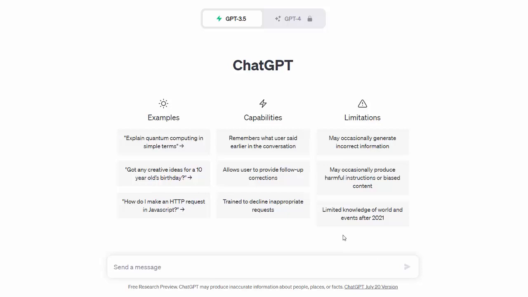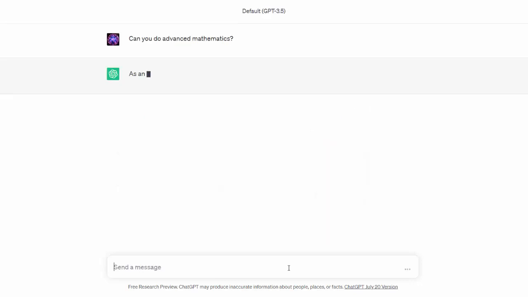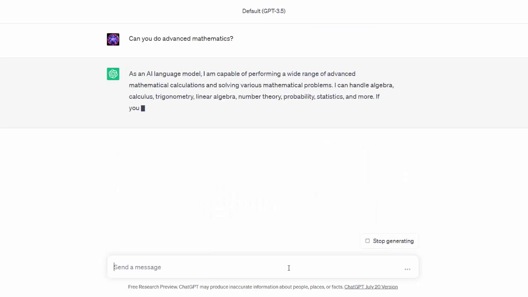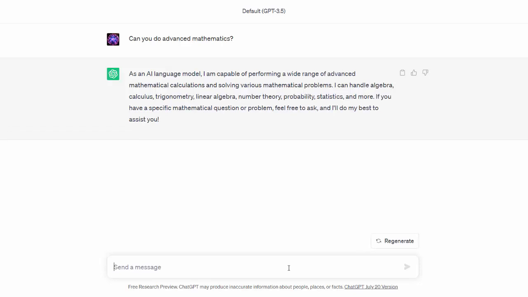I want to test ChatGPT on its ability to do mathematics, in particular university mathematics. Let me just ask it a question. Can you do advanced mathematics? And university mathematics is by no means advanced if you want to use mathematicians as the standards.